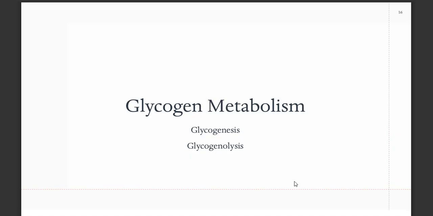Okay. Next is glycogen metabolism, both glycogenesis and glycogenolysis. And we know glycogenolysis is responsible for somewhat stimulating gluconeogenesis.